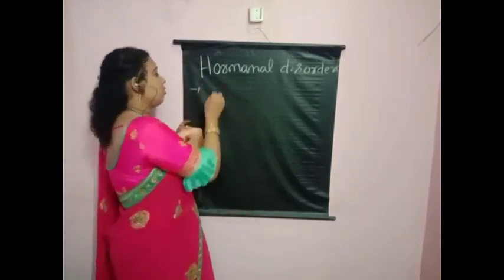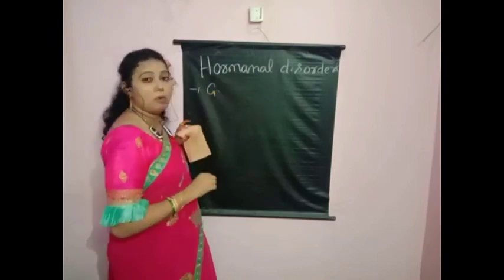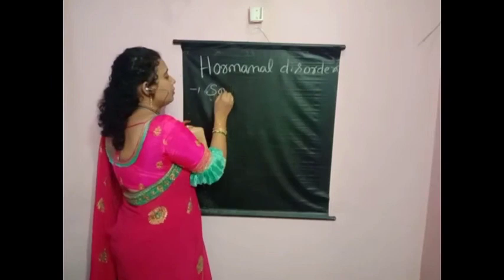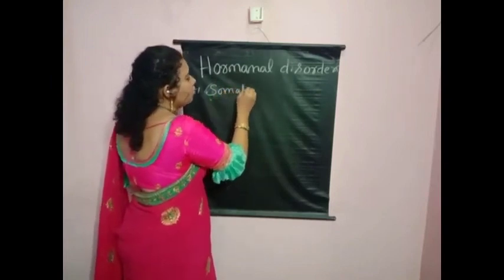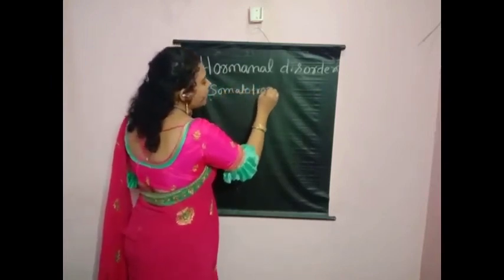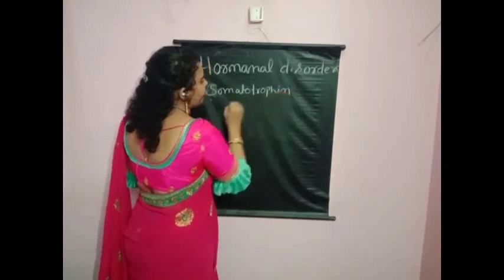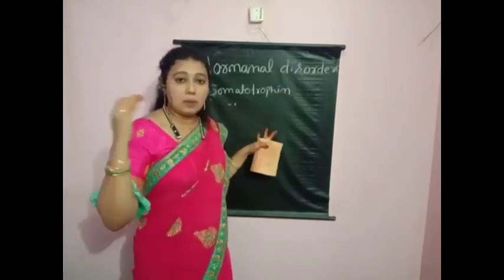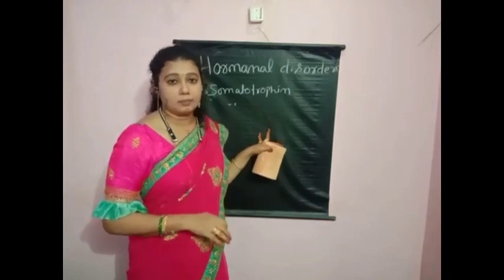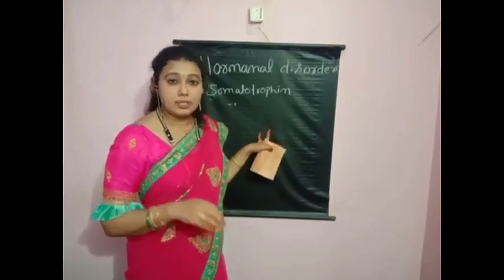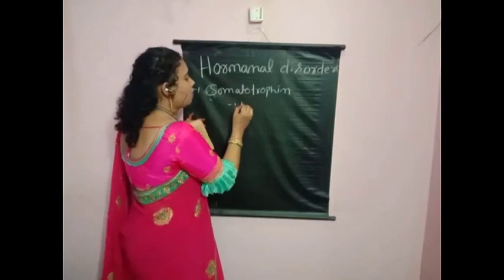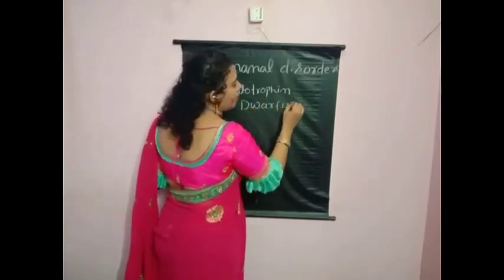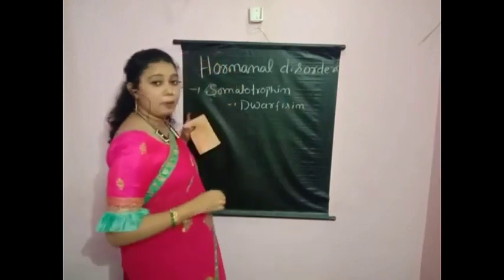First we will learn about growth hormone, somatotrophin. If somatotrophin is not secreted sufficiently, the person cannot grow according to their age. This condition is called dwarfism. These people are called dwarf people.